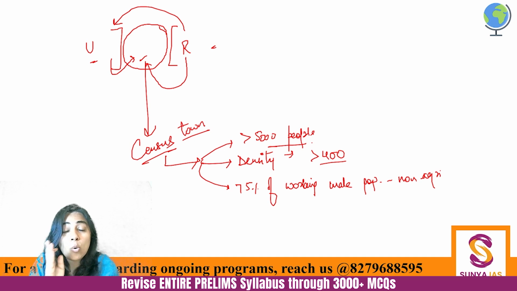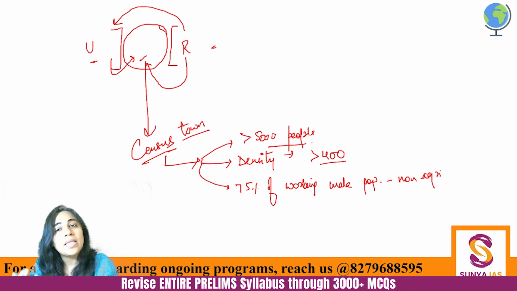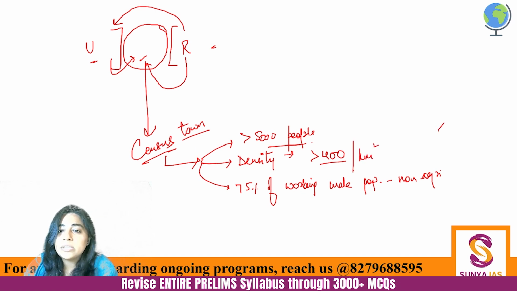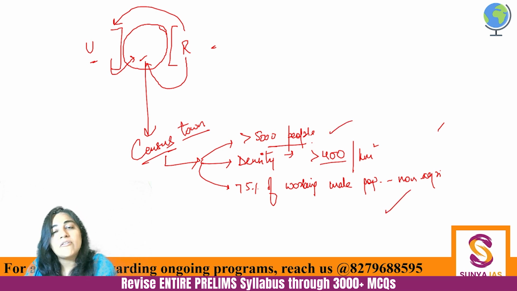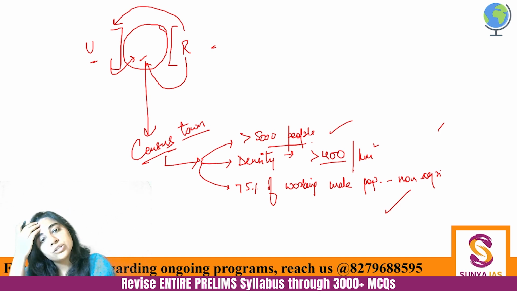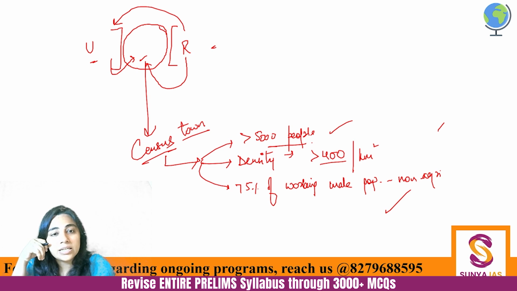Basically, only if three-fourths of the male working population is in non-agricultural activities, then you can classify it as a census town. Okay, so density more than 400 people per kilometer square, more than 5,000 people, and 75% of the working male population should be in non-agricultural activities.